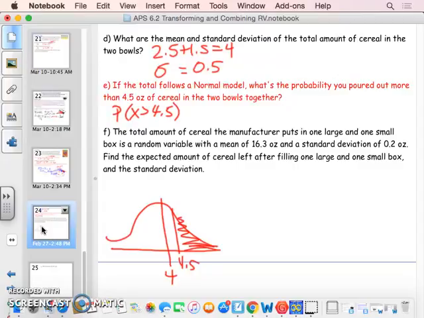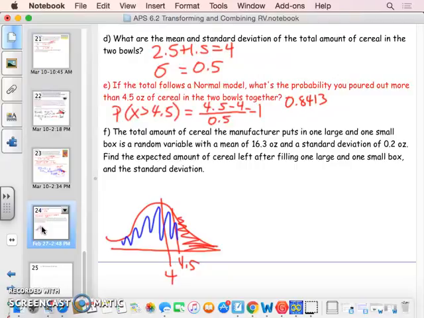And you just simply take 4.5 minus 4, which is the mean, and divide it by 0.5. You end up with 1. You look that up on your table. You get 0.8413. Okay, but that is going to be the area to the left. You know, this part right here.